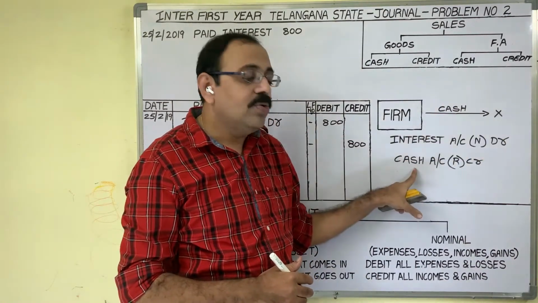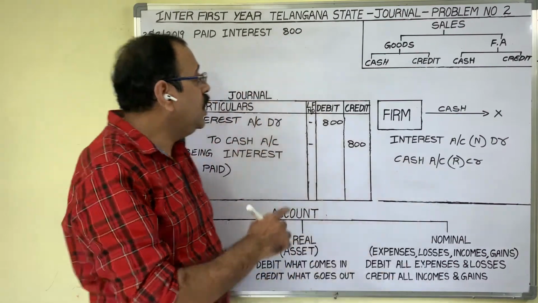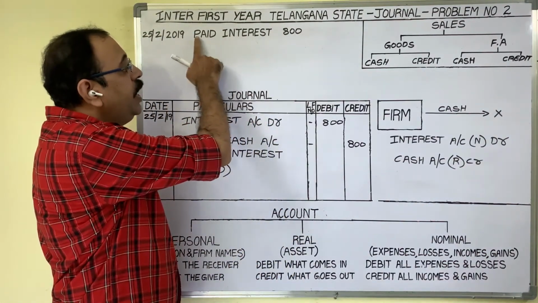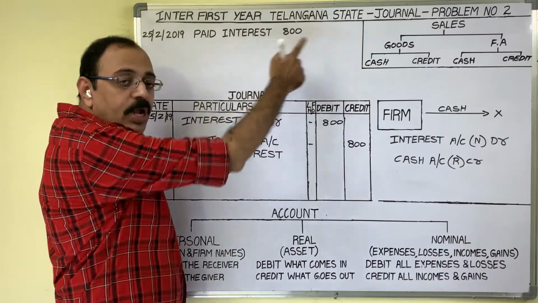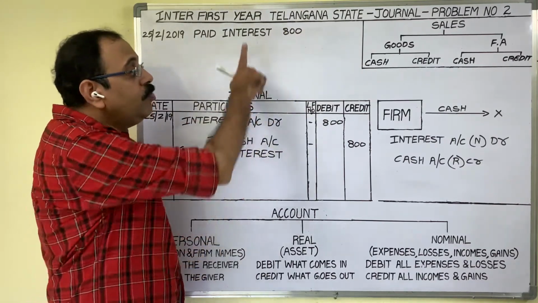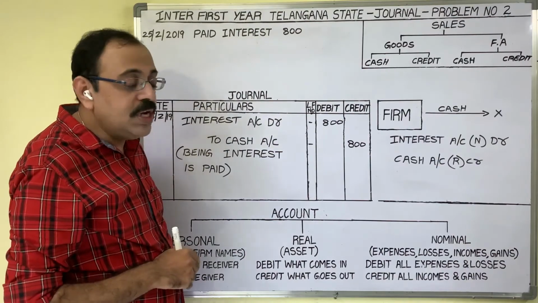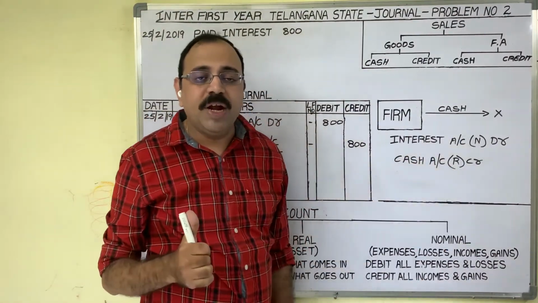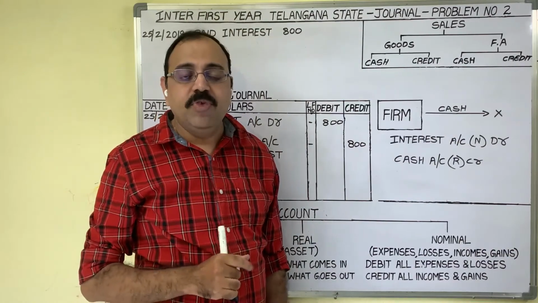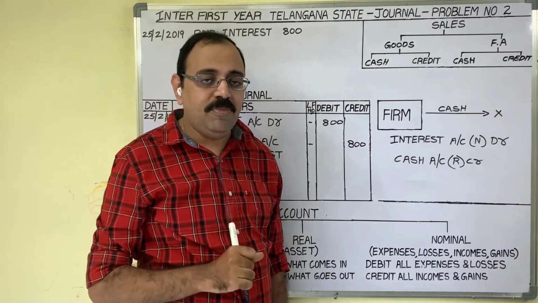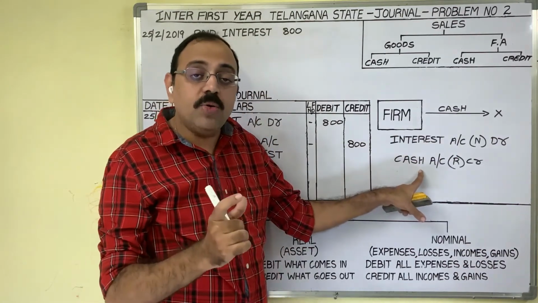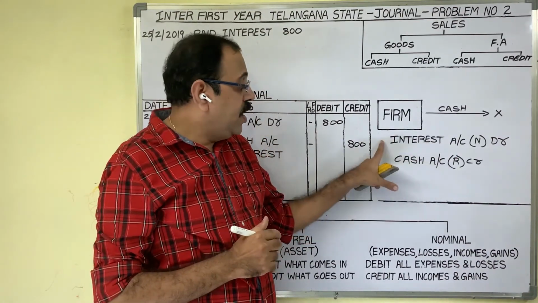Don't take X account here. Even though he gives one person name, for example, he gave like this, paid interest to Murali. Even though person name is available in the question, don't take Murali account here. In case of expenditure and income, we should not consider the person name. Expenditure name and cash. These two accounts only we should consider.